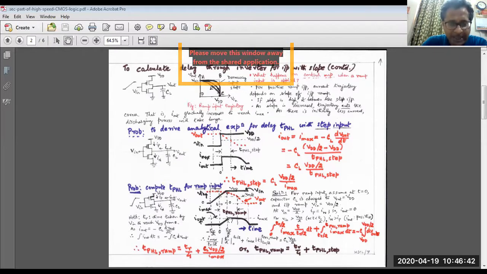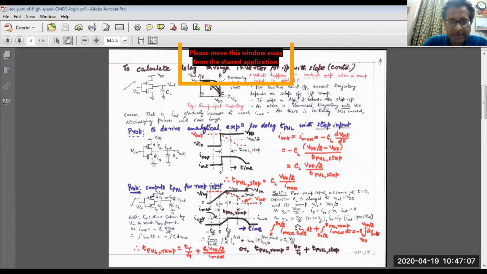And during this time, what is the slope of the curve? That you can tell me. It is clearly Imax divided by TR by 2, right? So this is Imax by TR by 2. This is the slope of the curve. So that means it is Y equal to MX, right? So that's why from 0 to TR by 2, Y equal to MX. So it is Imax by TR by 2 and dt.